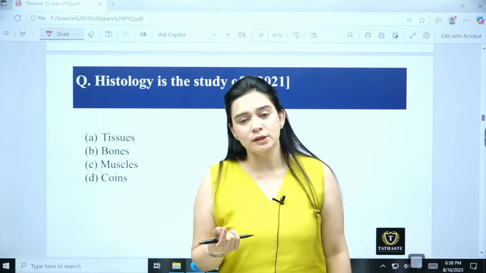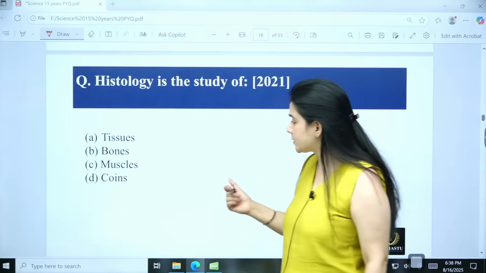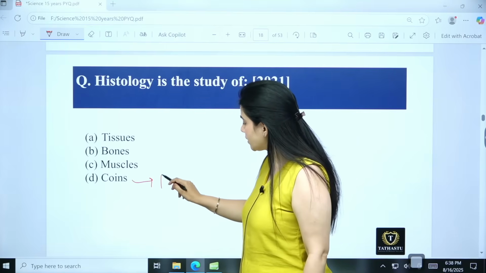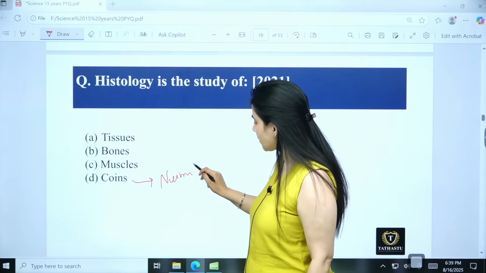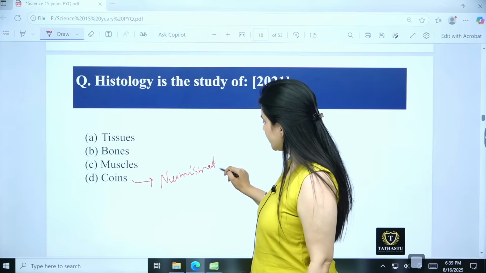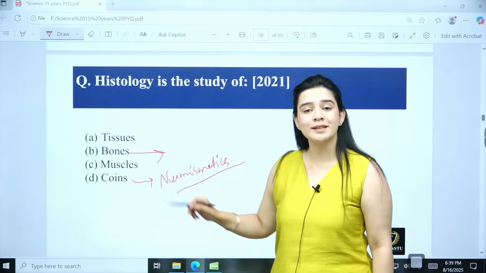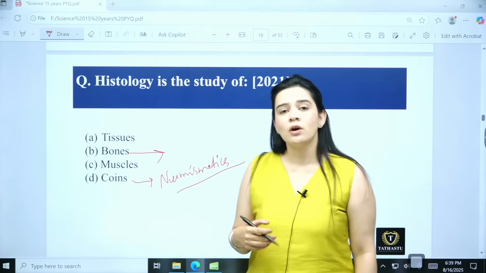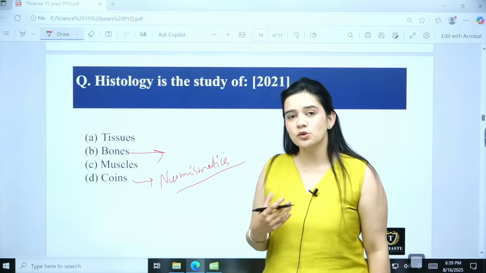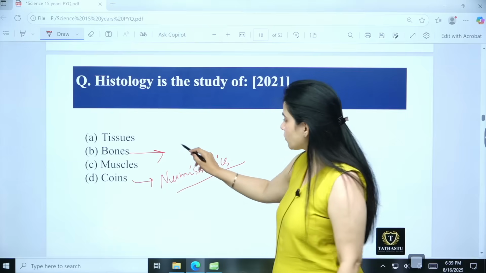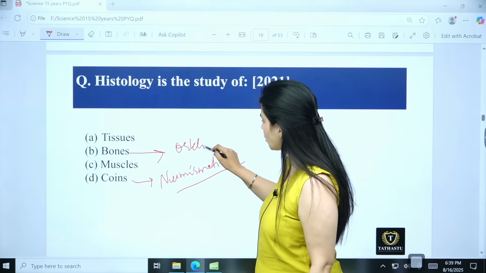Now, see the options, eliminate the options. Coins are associated with numismatics, you would have read that in history, okay. Bones are associated with a disease we know, we call it osteoporosis. So, that is associated with the bones. So, for that study we have osteology.